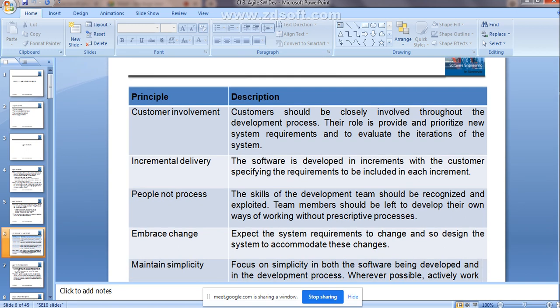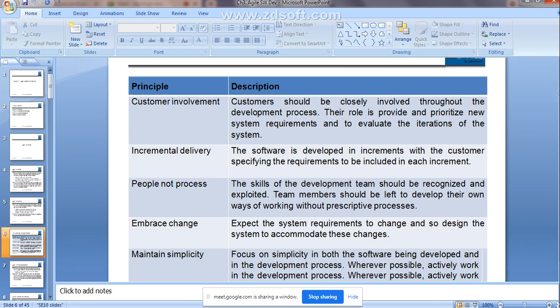That means accept the system requirements to change, and design the system to accommodate these changes. As your business needs are changing, you will come up with changing requirements, right? So whatever system architecture you have already designed has to cope with the changing requirement. It needs to accommodate the changing requirement. That needs to be reflected within the system design also, right? That is what is called embrace change.